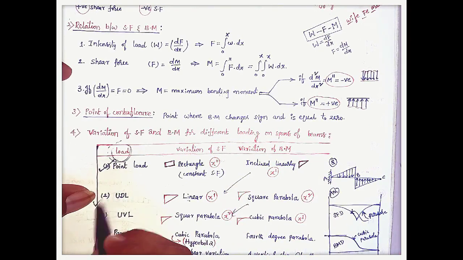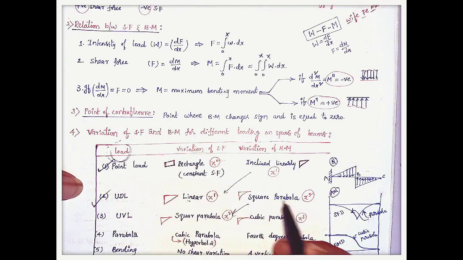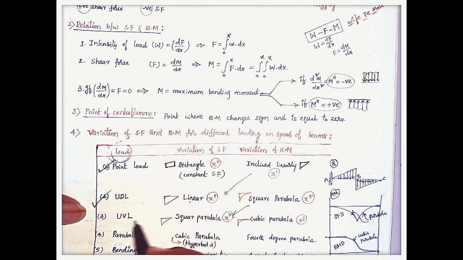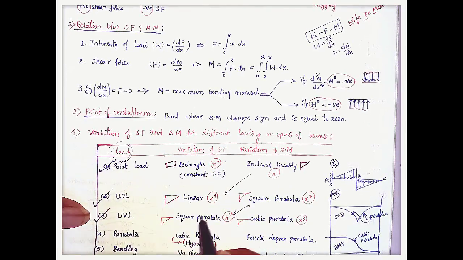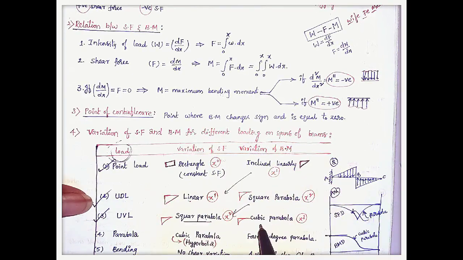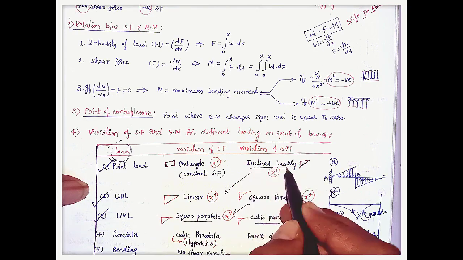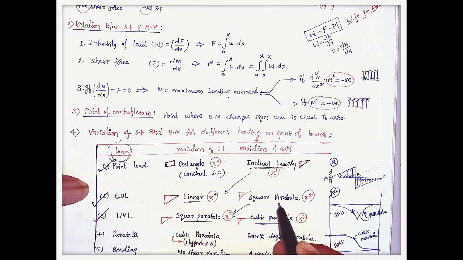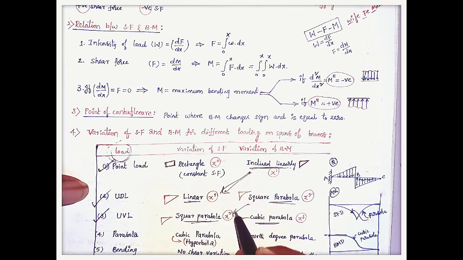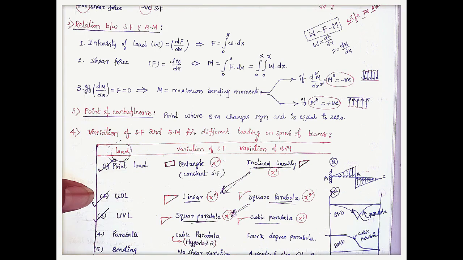And if we consider the UDL on the beam, the variation of shear force is linear and the bending moment is a parabola. And if we consider UVL, uniformly varying load, the shear force variation is parabolic, a square parabola, and the variation of bending moment is a cubic parabola. That means you can see here it is inclined, varying linearly, and here it is parabolic. That is the shift from bending moment to shear force for the next loading acting on the beam.